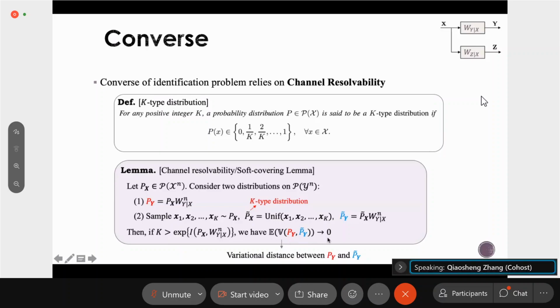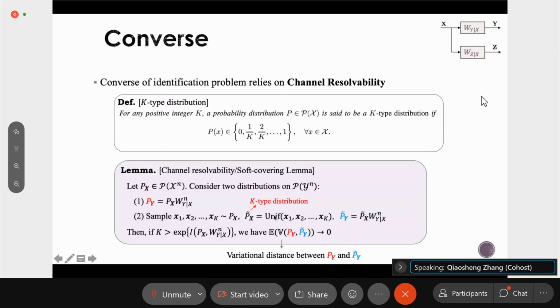So now let me give a brief interpretation of this lemma. As we can see, this p tilde X is a uniform distribution over k sequences, and each sequence is generated according to p_X. So if we keep increasing the number of sequences, this p tilde X will be getting closer and closer to p_X, right? And similarly, this p tilde Y is also getting closer and closer to p_Y, because p tilde Y is induced by p tilde X and p_Y is induced by p_X.